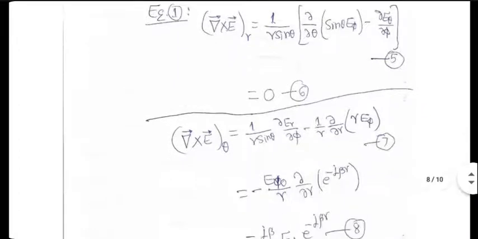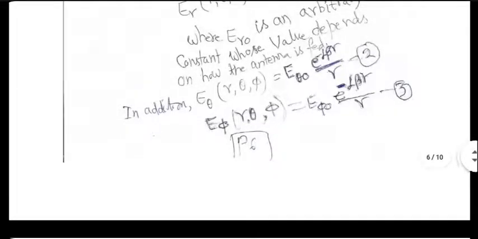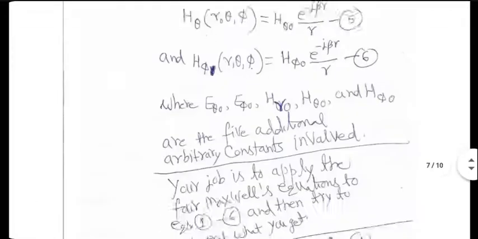Del cross E's theta component actually has d by dr term, so it cannot be 0. But the first term, d by d phi term, that goes to 0 for sure. In the second term, you put the value of E phi given to you. This one, E phi naught e to the power minus j beta r divided by r.